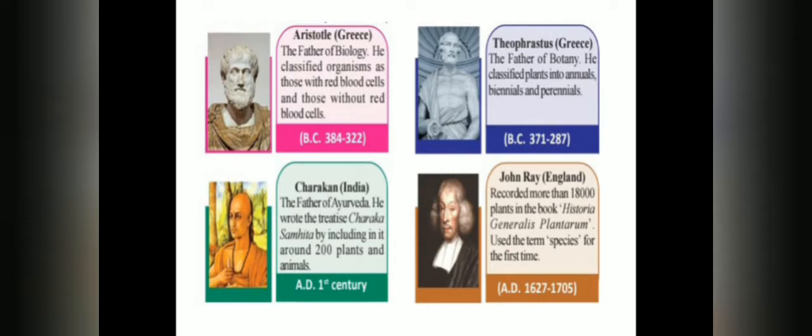Perennials have a life cycle that lasts more than 2 years, which means they grow and flower for many years. So it was Theophrastus who classified plants into annuals, biennials and perennials, and he is considered the father of botany.